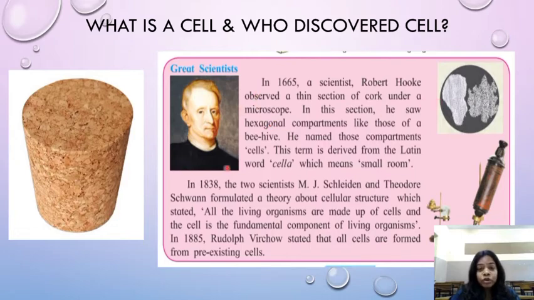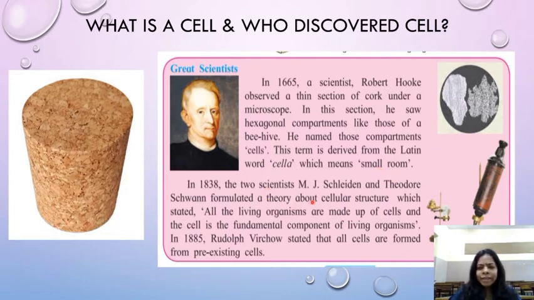He is the scientist Robert Hooke who observed a very thin section of this cork under the microscope, and he saw hexagonal compartments just like the beehive. Then he named those compartments as cells. Cell means small room in Latin.